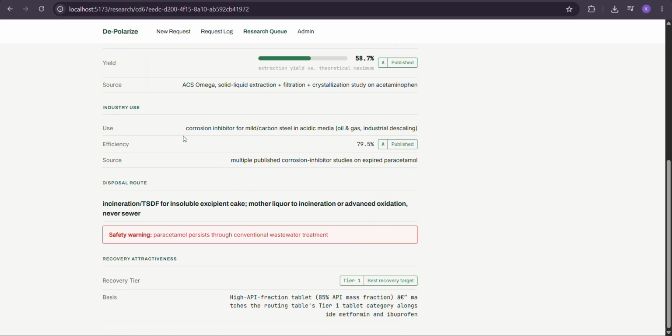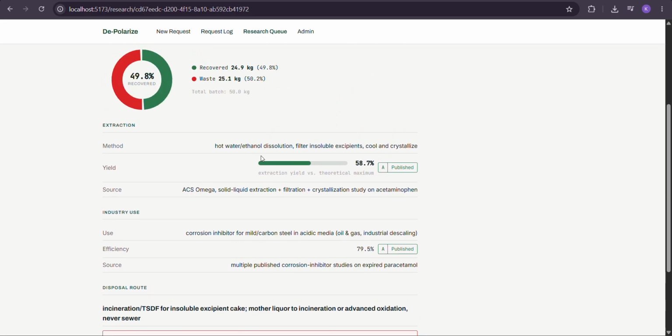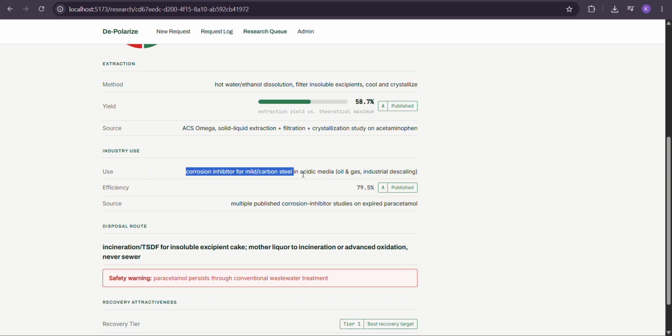Now, industry use, as you can see, it can be used as a corrosion inhibitor for mild carbon steel in acidic medium, and in oil and gas industrial cleaning. So the recovered item is used there, and it will not be used in human medicines again.